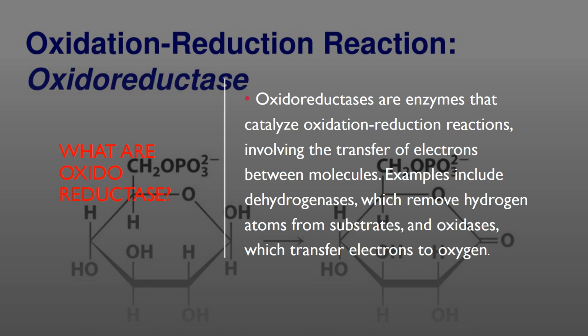What are oxidoreductases? Oxidoreductases are enzymes that catalyze oxidation-reduction reactions involving the transfer of electrons between molecules. Examples include dehydrogenases, which remove hydrogen atoms from substrates, and oxidases, which transfer electrons to oxygen.